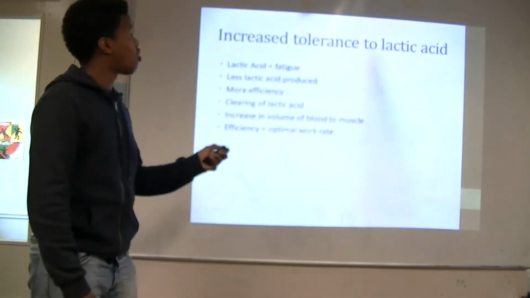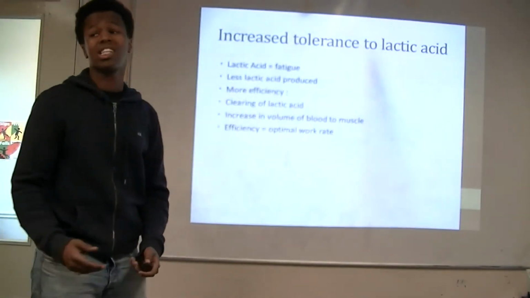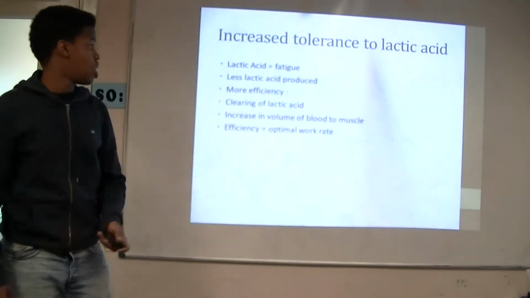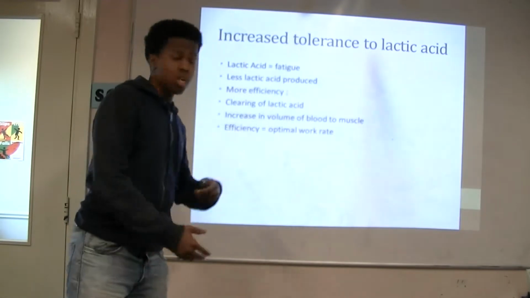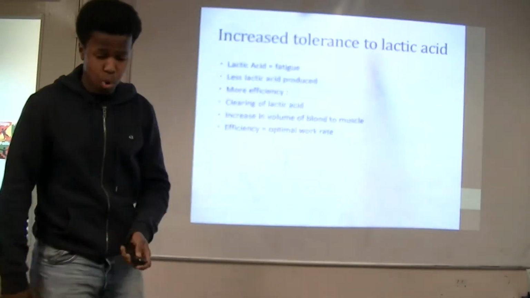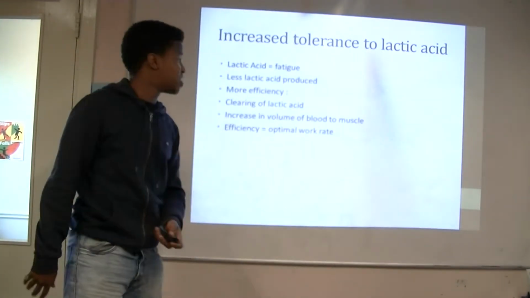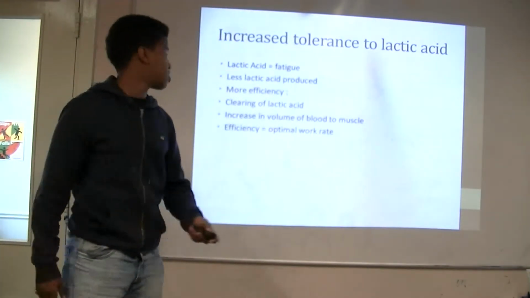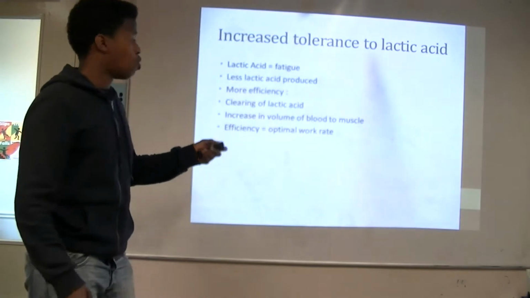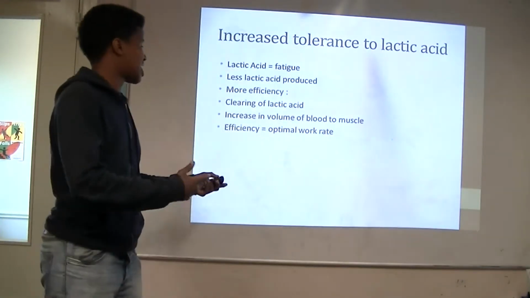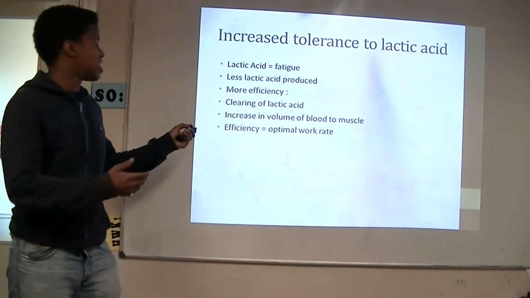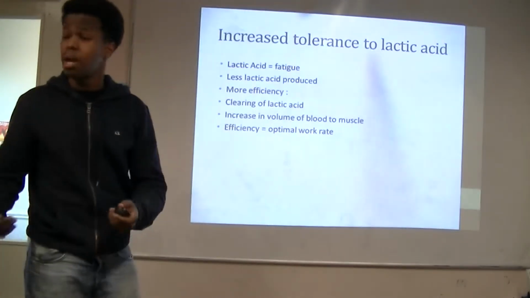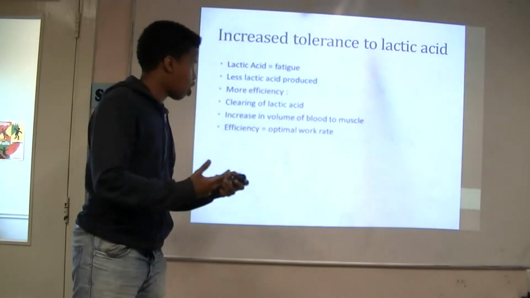Increase in tolerance of lactic acid. While using your lactic acid system, you tend to see fatigue occur. Once training on more anaerobic activities, you tend to see less lactic acid produced, meaning this is more efficient. Therefore, once it's more efficient, there's a clearing of lactic acid, which means there's an increase in volume of blood to your muscles. This efficiency enables you to work for longer periods of time.